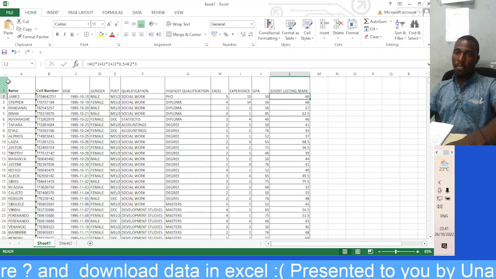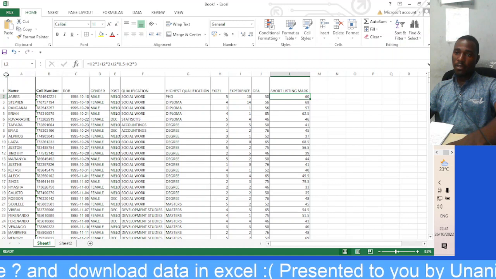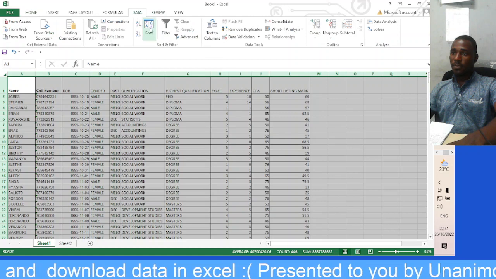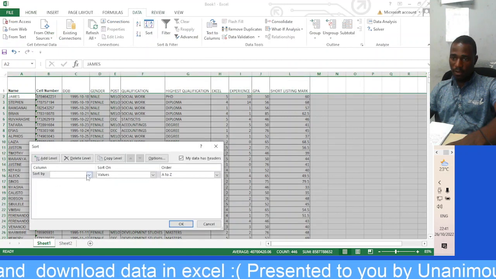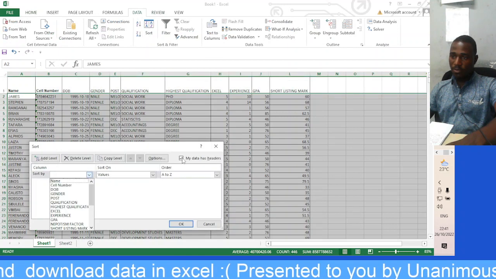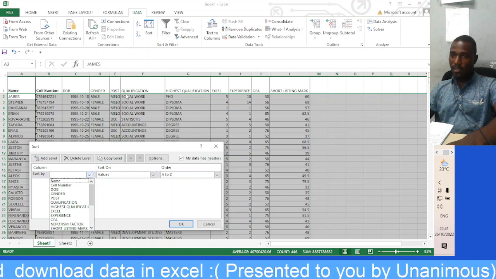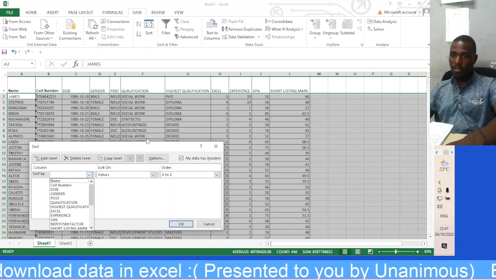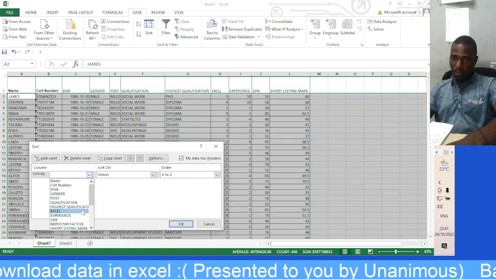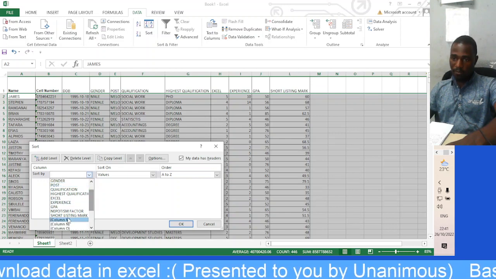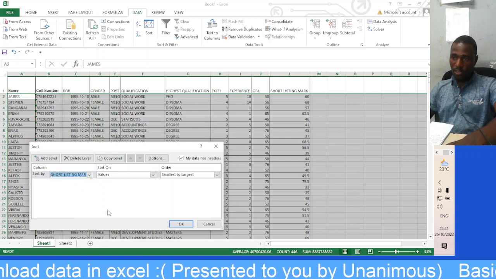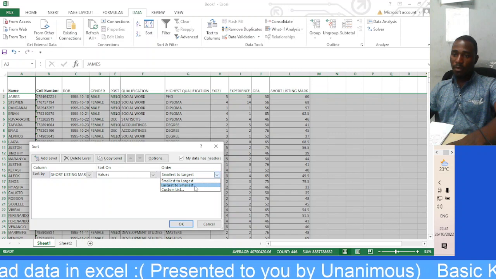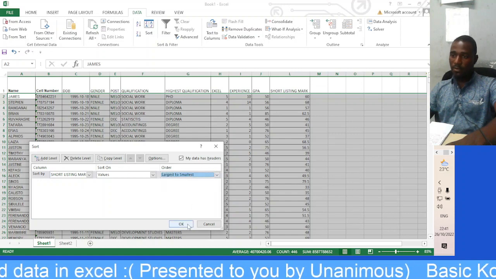So you can sort this data. Make sure I click my data has headers, which means the first row becomes the header. We want to sort it by shortlisting mark from the largest to the smallest.